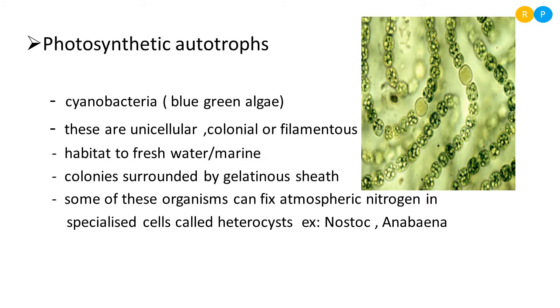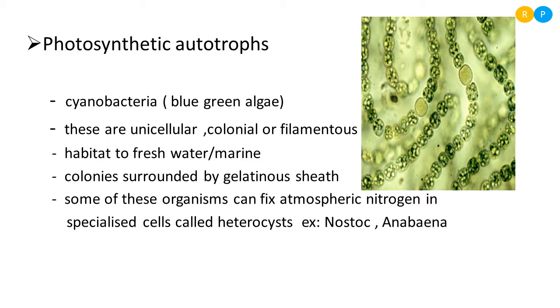So these are the few characters what we can see in photosynthetic autotrophs. They are able to prepare their own food material by trapping sunlight and they can live in colonies, and some are unicellular, they are habited to fresh water and some to marine, and their body is covered by an outermost protective layer called gelatinous sheath.